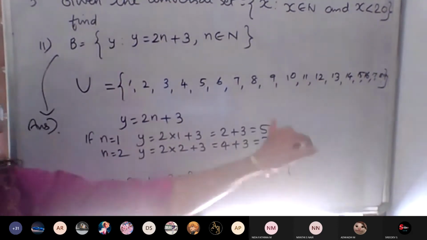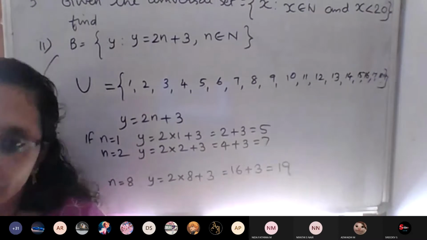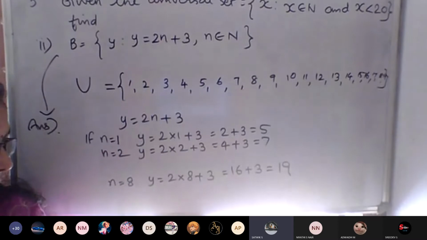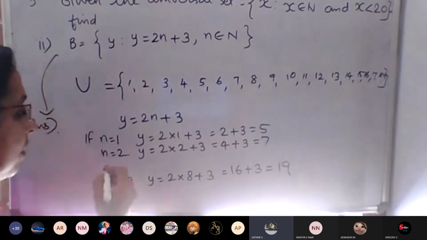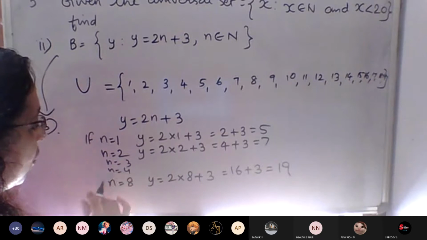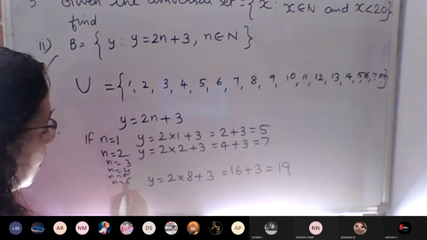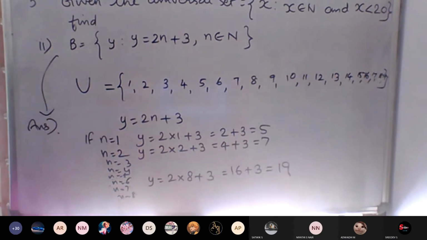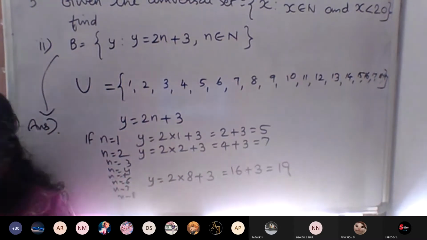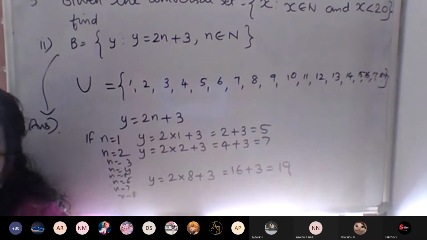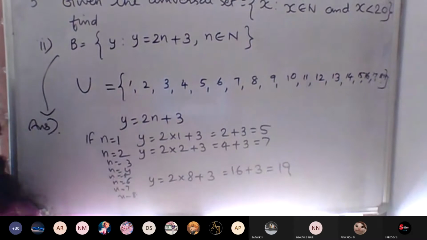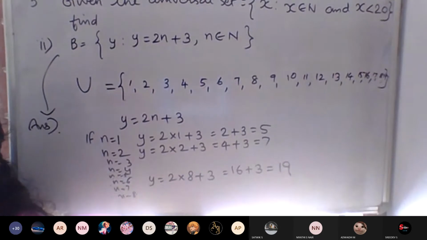2 difference, no? Here 5 to 7. The next number will be what? 9, no? Ma'am, 2 difference. We have to write up to 19. Sure, you should write. n is equal to 3, n is equal to 4, n is equal to 5, n is equal to 6, n is equal to 7, n is equal to 8. You should write in full. After that only we will write set B in roster form. After completing, tell me.